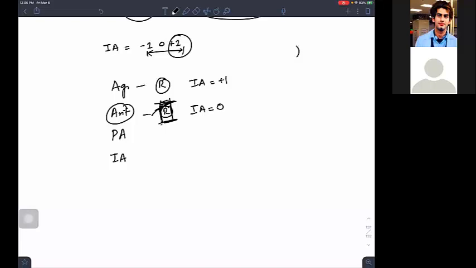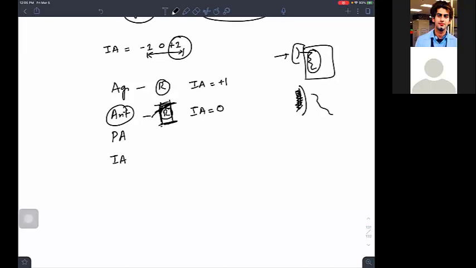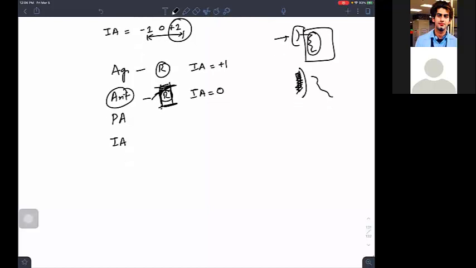But once I give an agonist, it will stimulate the intracellular mechanisms, and they will start with the agonist. But the blocker is not doing anything. It is just coming to the site and blocking, not doing any activity. That means intrinsic activity should be equal to 0, isn't it?